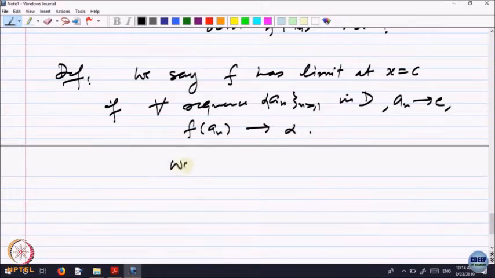We write limit x going to C, f of x is equal to alpha.